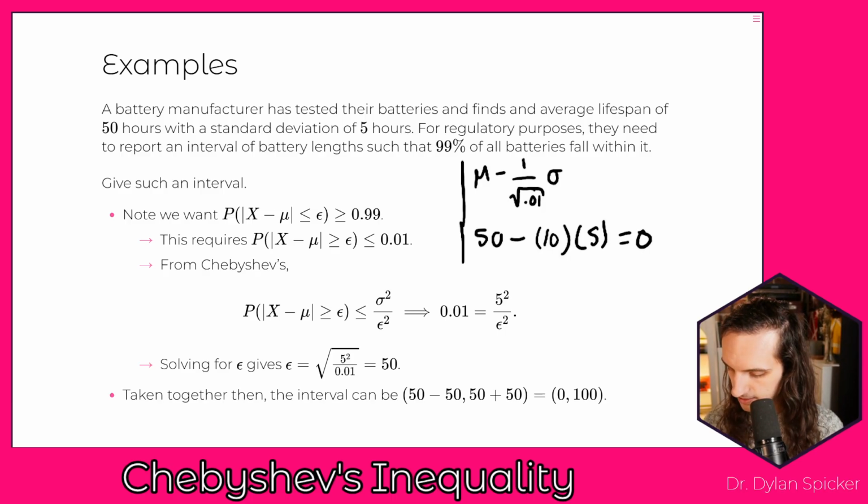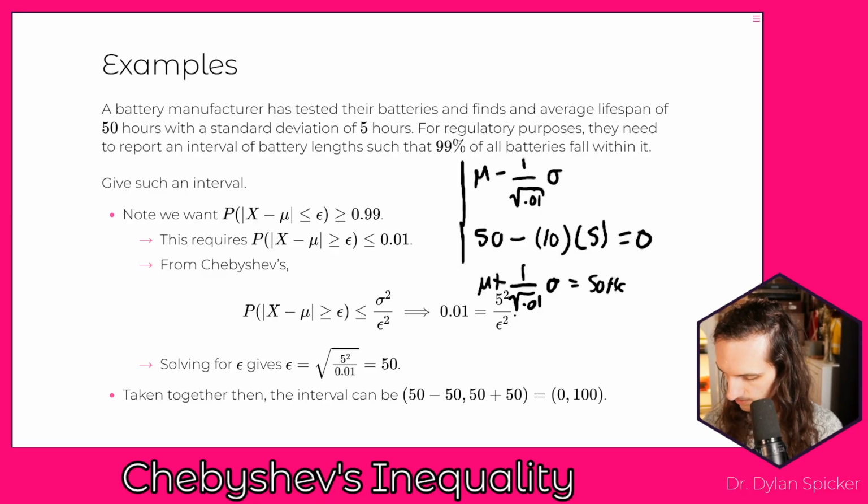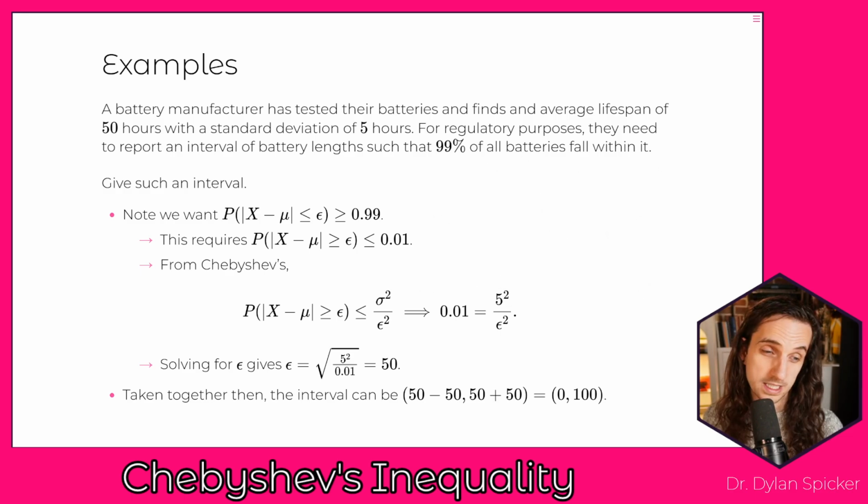And then the upper bound is mu plus 1 over the square root of 0.01 times sigma, which is going to be 50 plus 50, or 100. And so what we're saying here is that if you take the interval to be 0 to 100, there is at least a 99% chance that every battery falls within that interval.